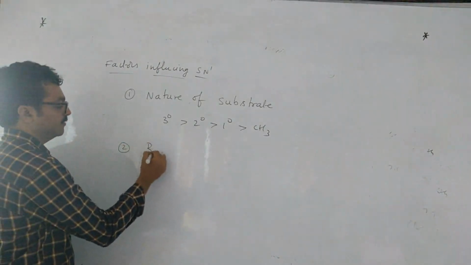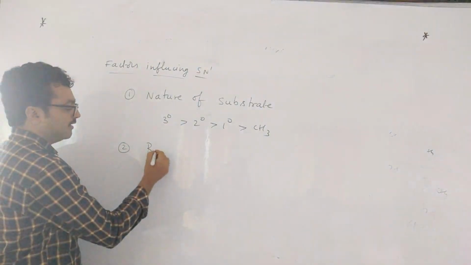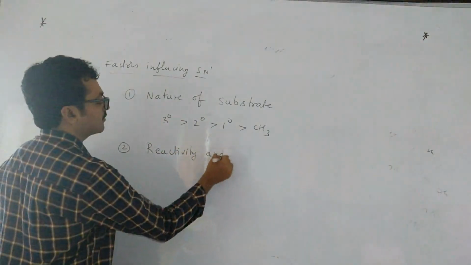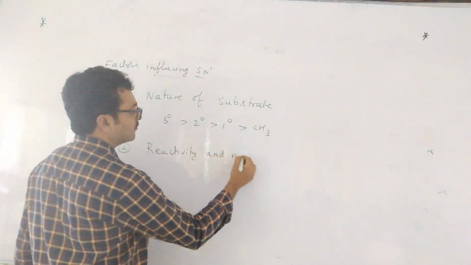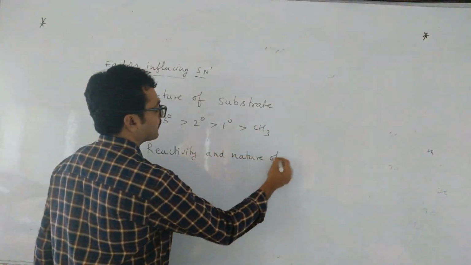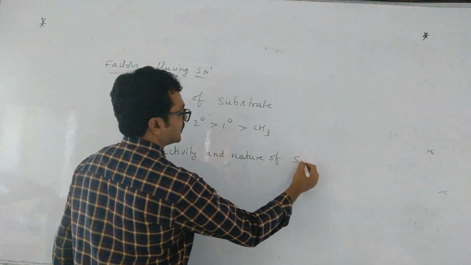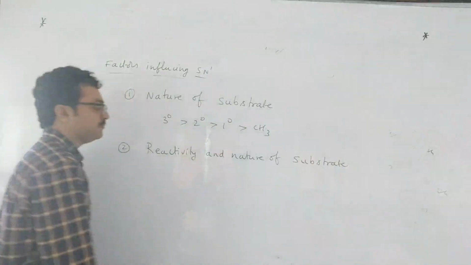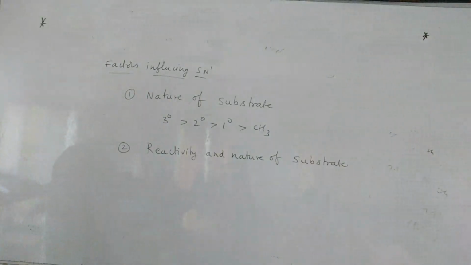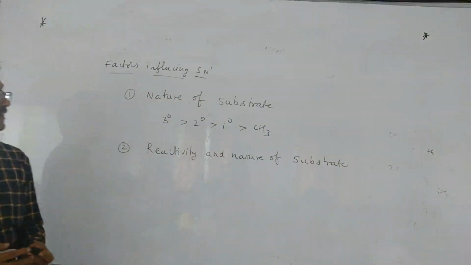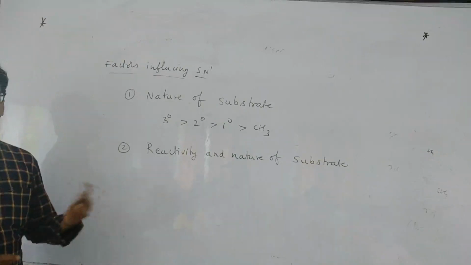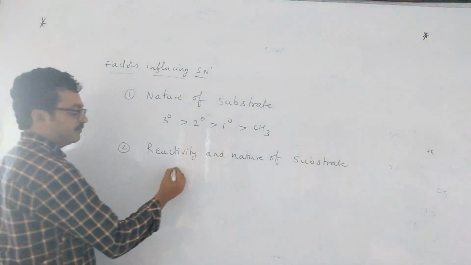Next one. Reactivity and nature of the substrate. Here the alkyl halide SN1 reaction is independent of the concentration of the reactant. It is independent. Why?